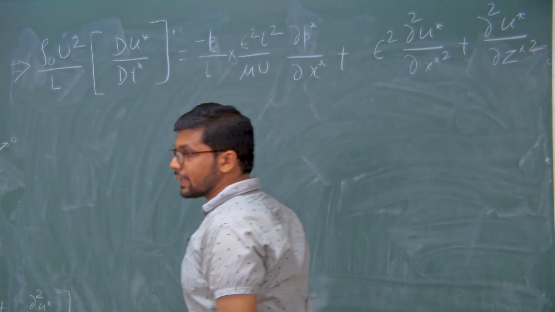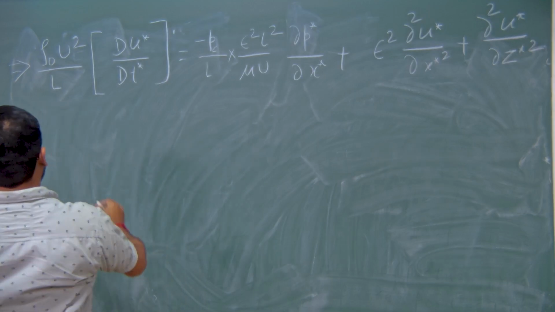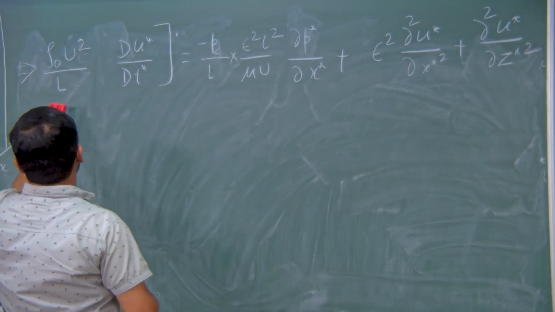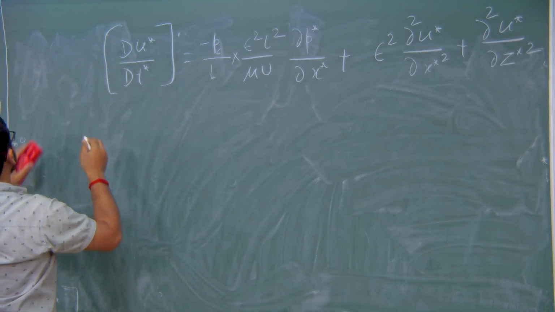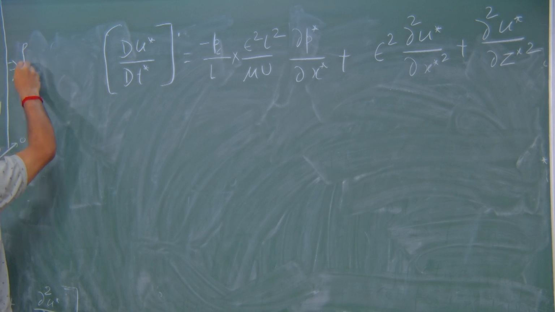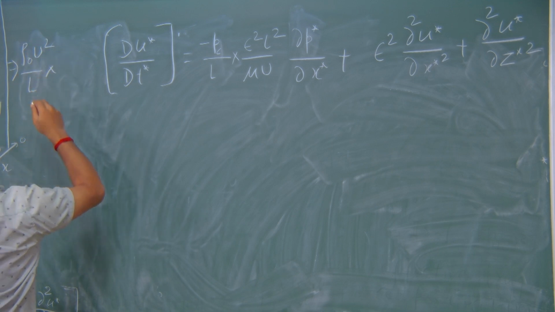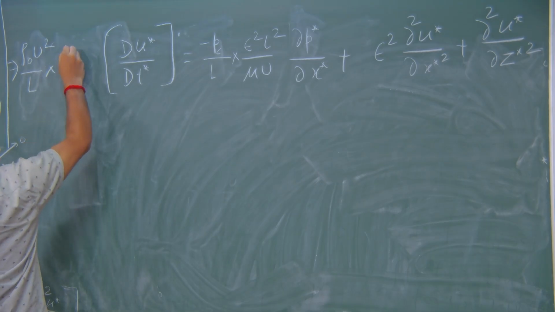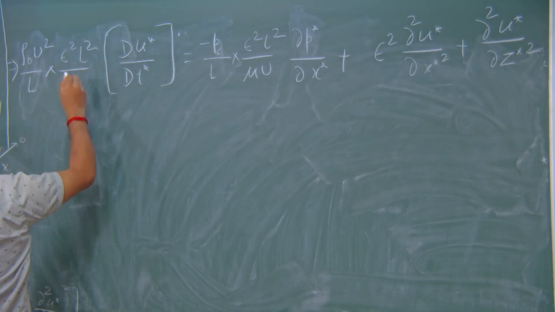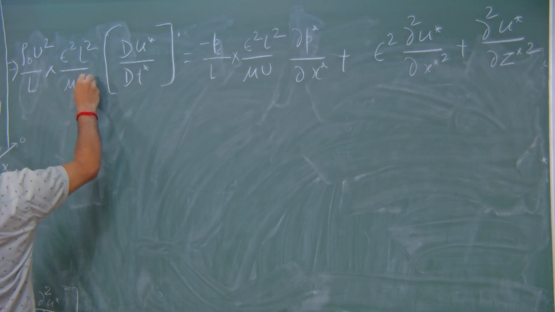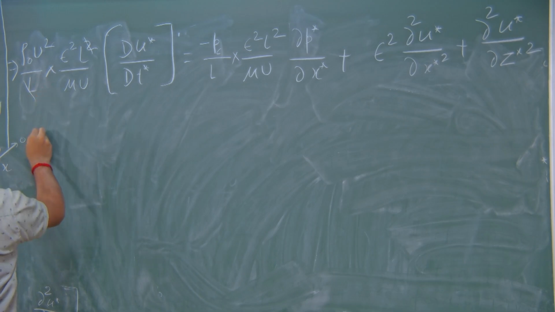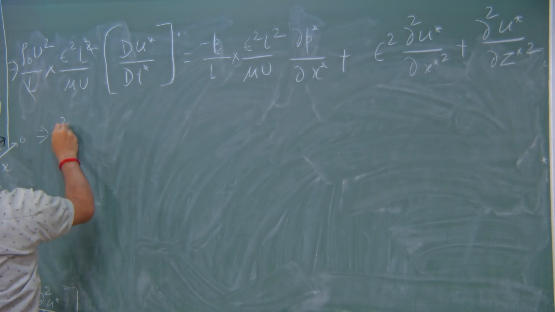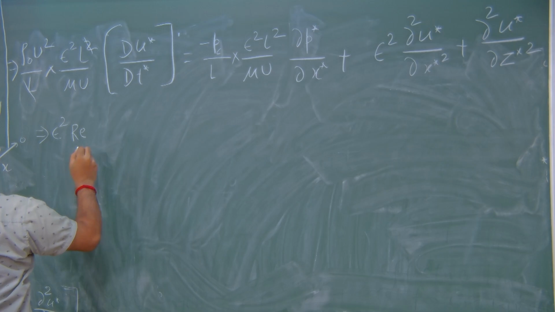Okay. Here also we need to multiply. So, this will be rho naught u square upon L into, I am multiplying by epsilon square L square by mu u. So, this L and L will cancel out. If you do this, this will come as epsilon square R e, yeah, one person got it also.